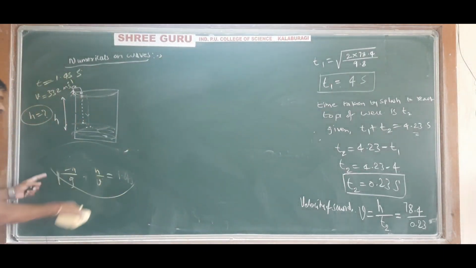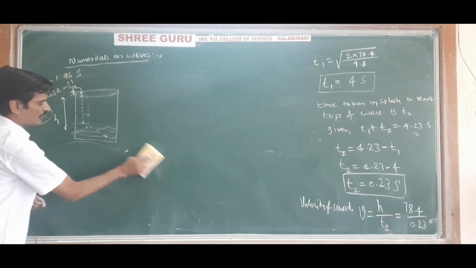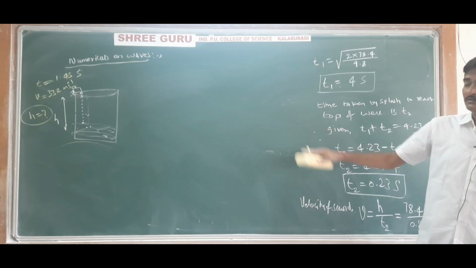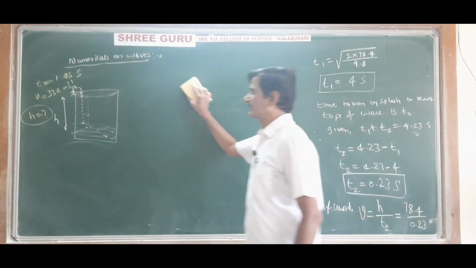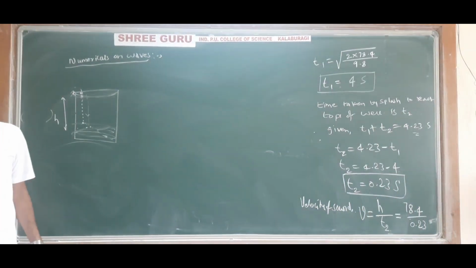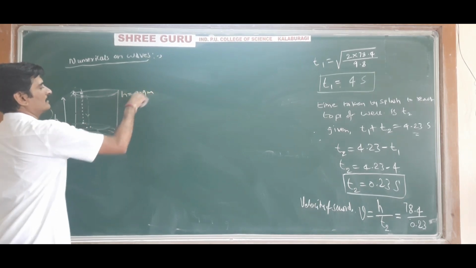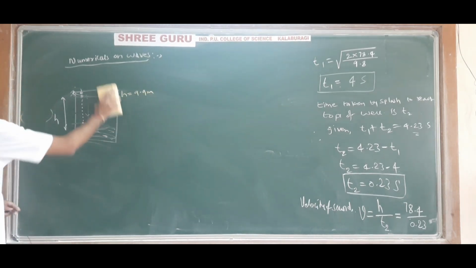This is just a shortcut I told, and you have to write the full solution for 5 marks. Understood? So the answer is 9.9 meter. The height will come to be 9.9 meter. Hope you understood this question.